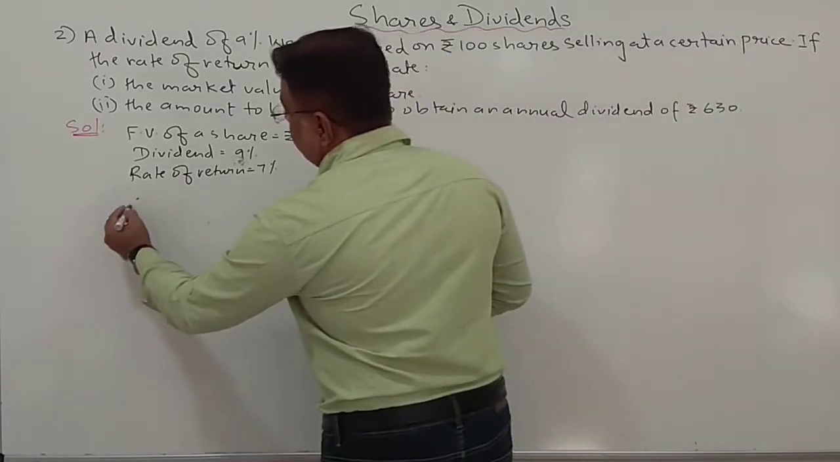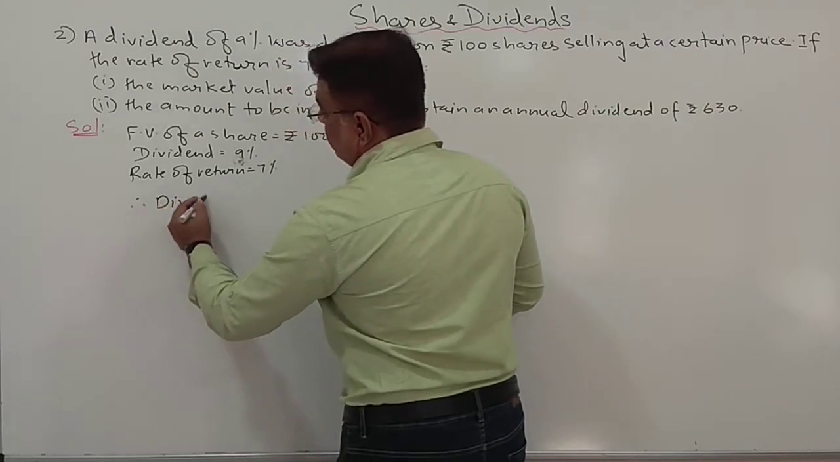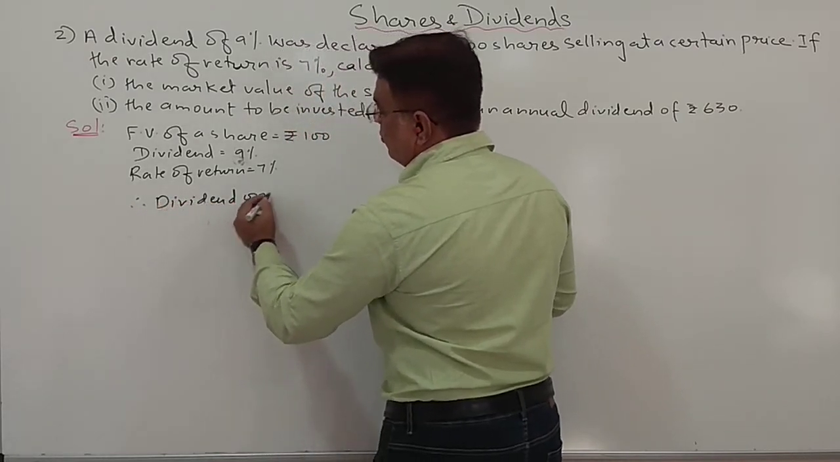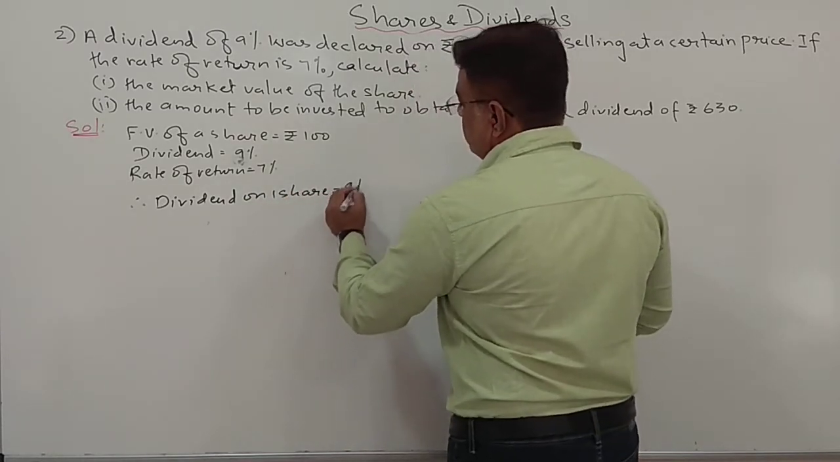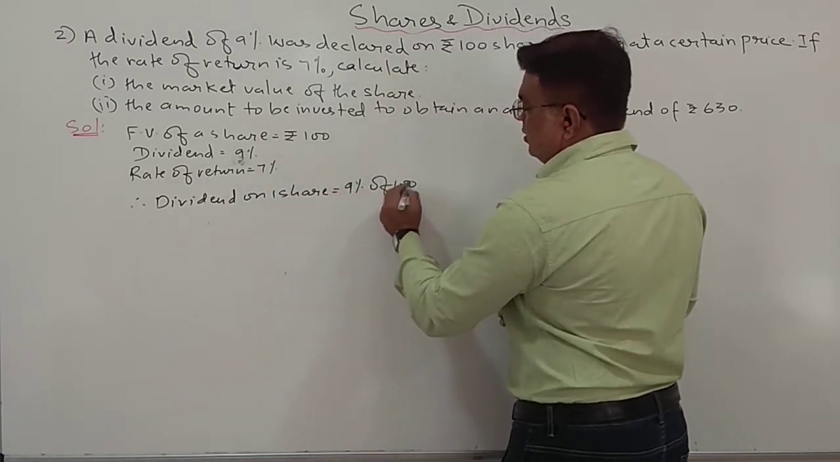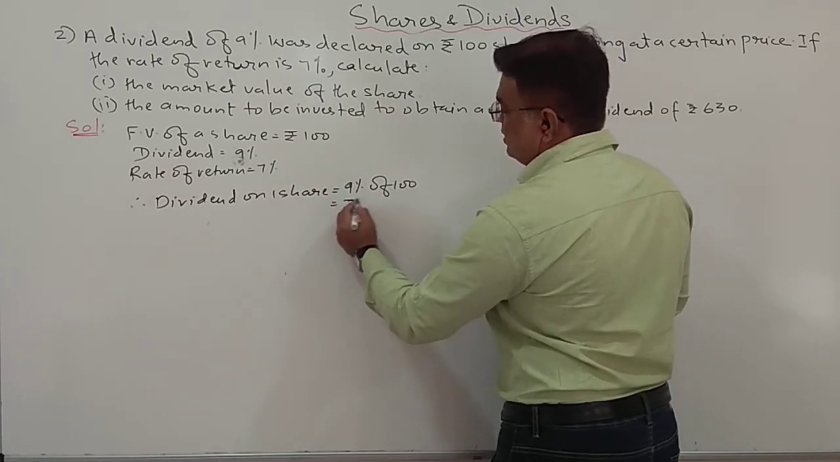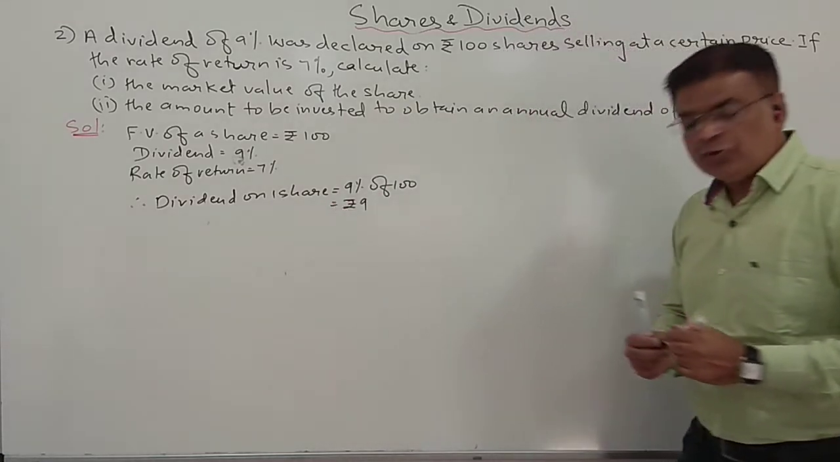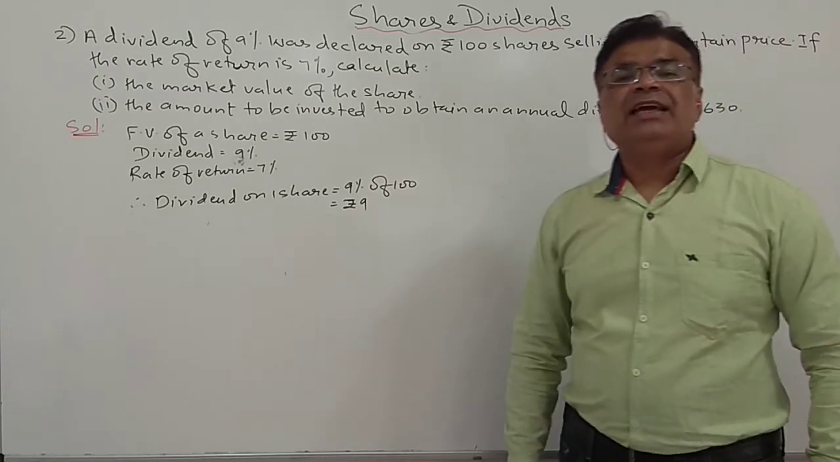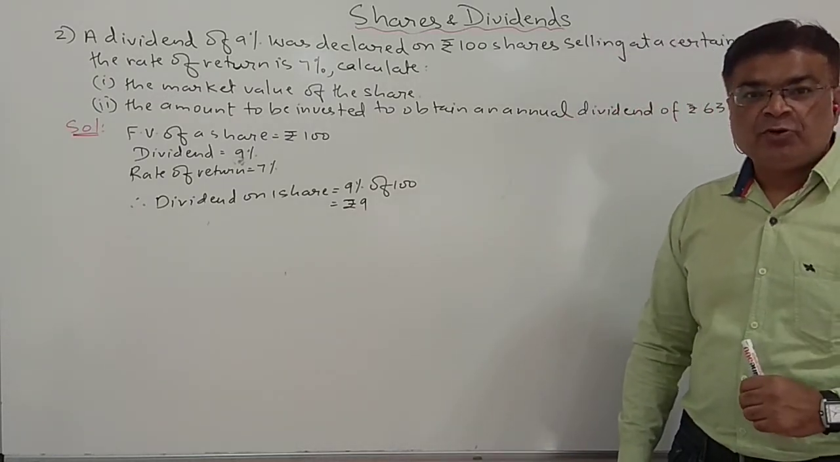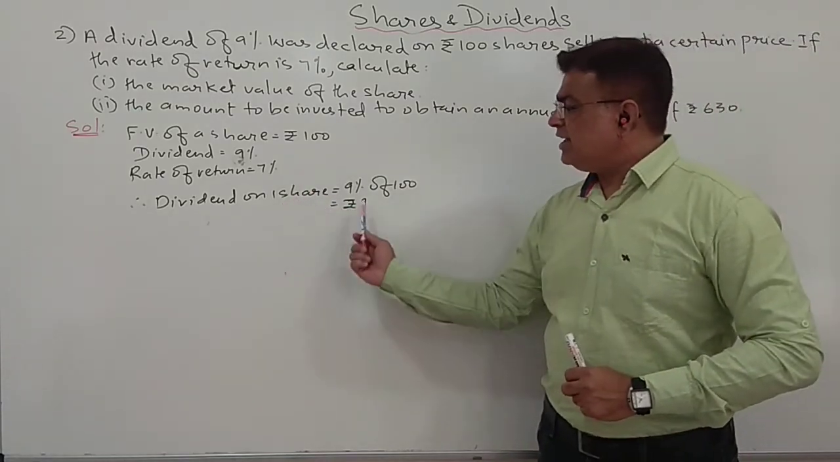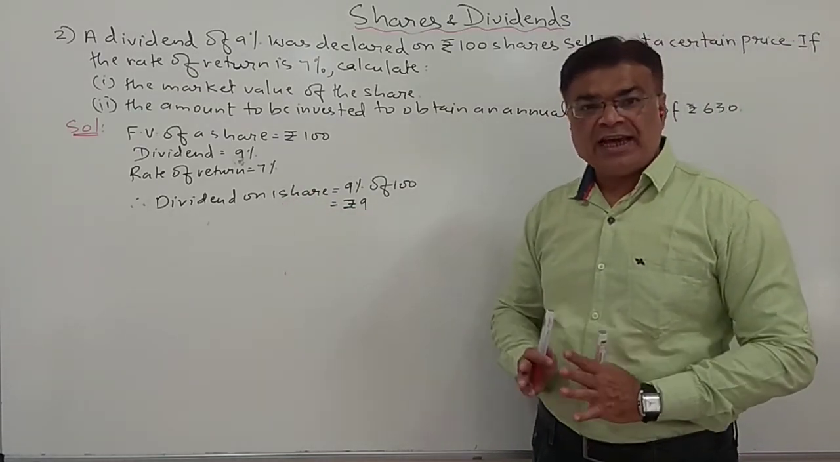Now I can calculate how much dividend I will get on one share. Therefore, dividend on one share is equal to 9% of 100. So when you calculate, it is rupees 9. I know from one share I will get rupees 9 as a dividend. So this is my income. On one share I am getting an income of rupees 9.